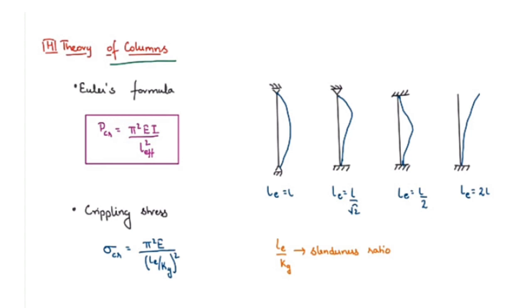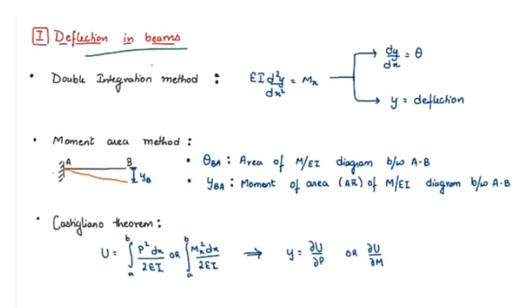Our fourth case is a column with one end fixed and another end free. For that, the effective length will be equal to twice capital L. So our next topic is deflection in beams.